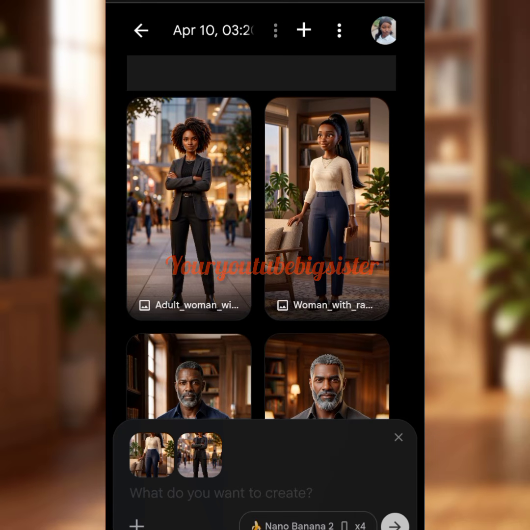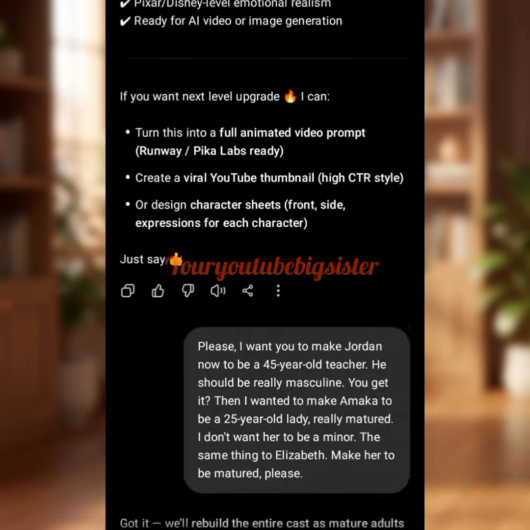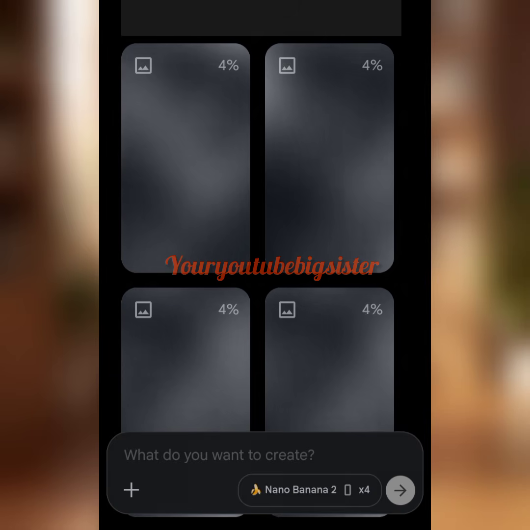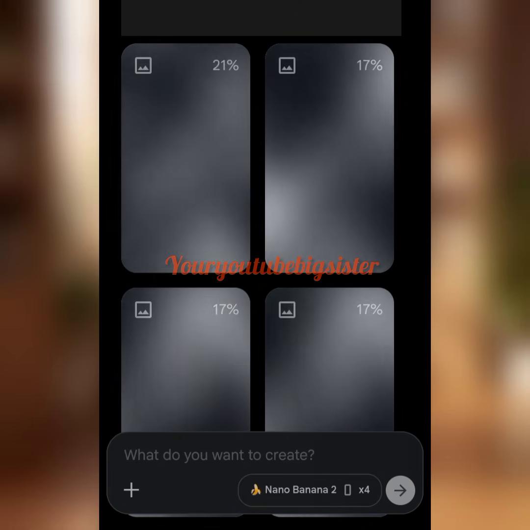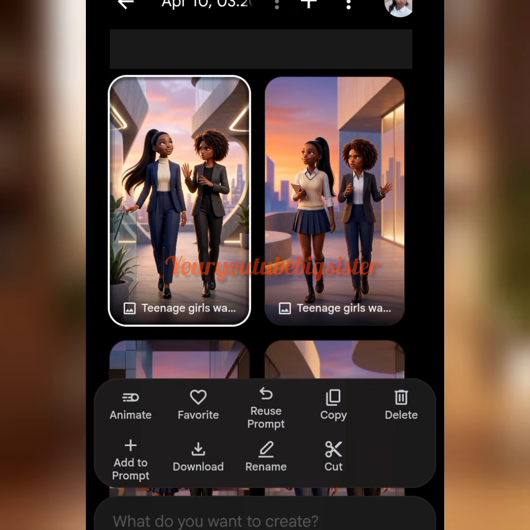So we have to head over to ChatGPT to copy our first scene. So here is our first scene. We have to click on this arrow and allow it to generate our image for us. So can you see it? You have Elizabeth and Amaka in the same picture. So what we have to do is to click on this first one and download.